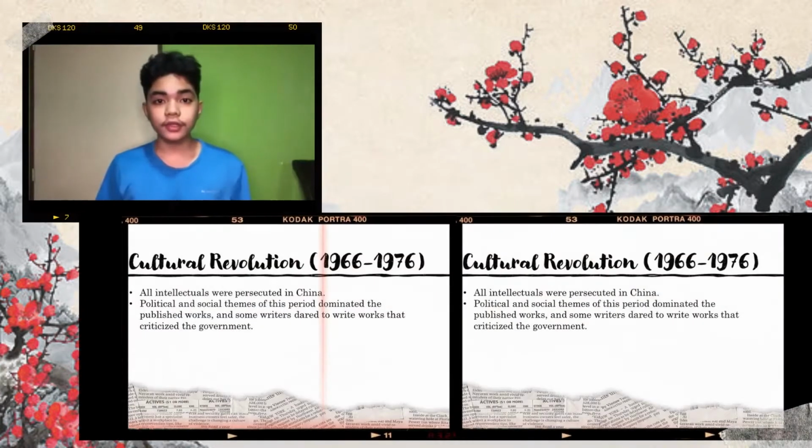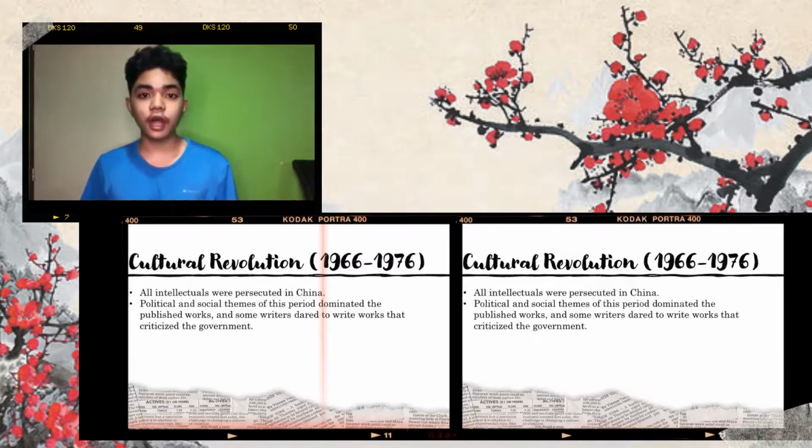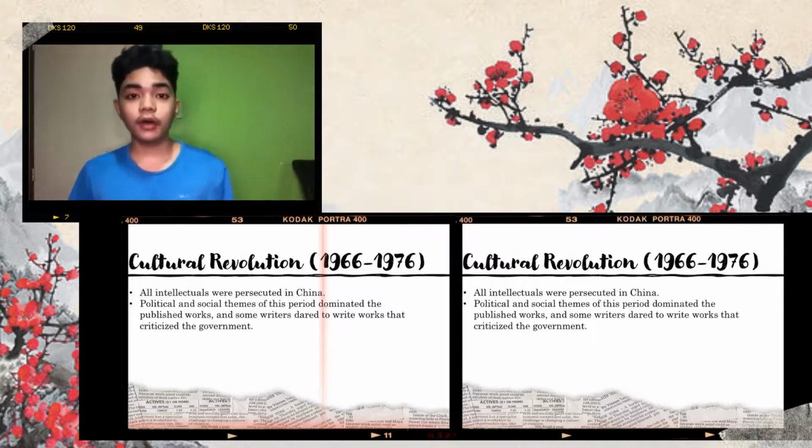Cultural Revolution, 1966 to 1976. All intellectuals were persecuted in China. Political and social themes in this period dominated the published works, and some writers dared to write works that criticized the government. Also, here's a fun fact. Did you know the one who launched the Cultural Revolution was Mao Zedong, also known as the chairman of the Communist Party of China?